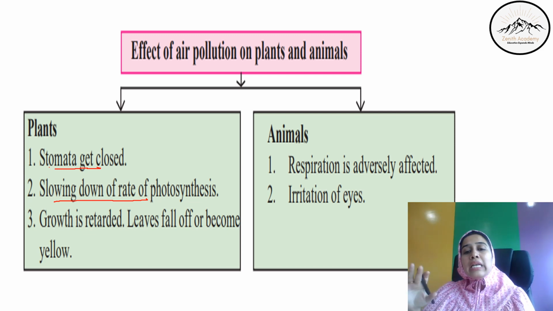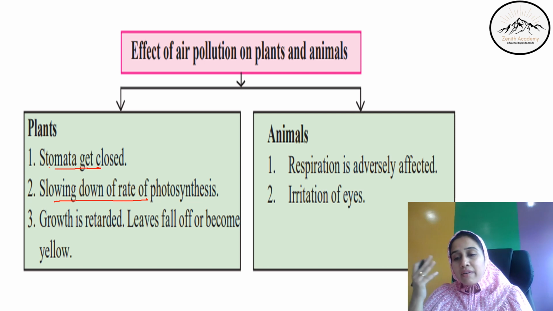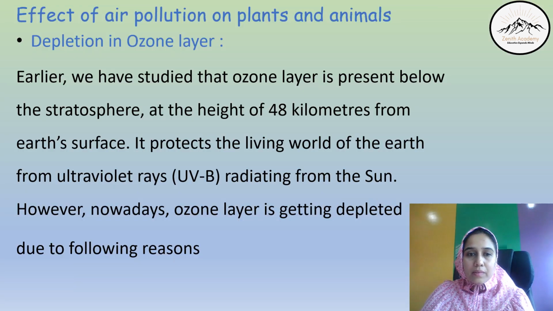Growth is retarded, leaves fall off and become yellow. This is the effect on plants. And in animals, the respiratory system is adversely affected because we breathe in that polluted air. And second is irritation of eyes. Our eyes are exposed to this polluted air, so irritation of eyes. This we'll see in detail.